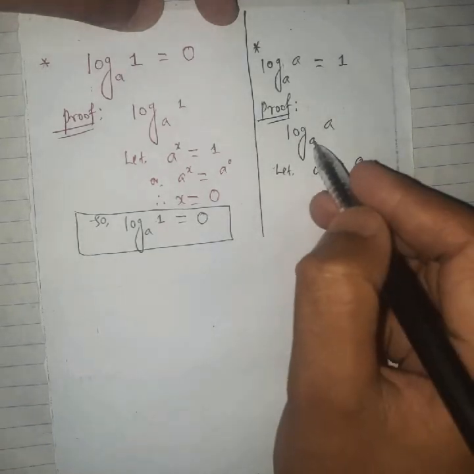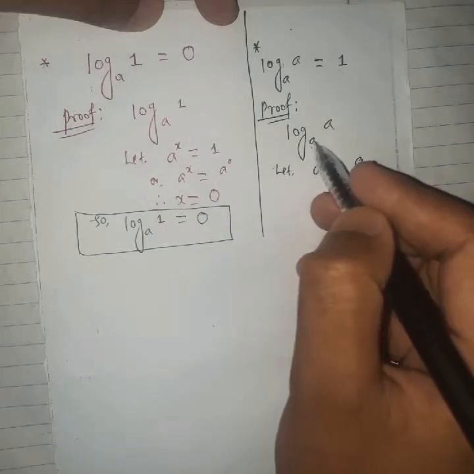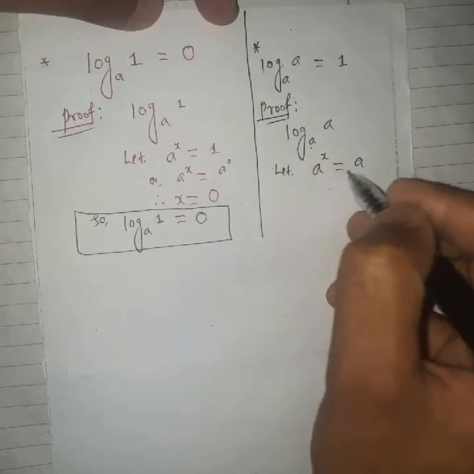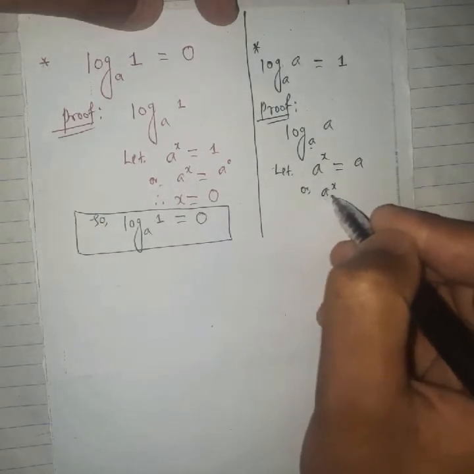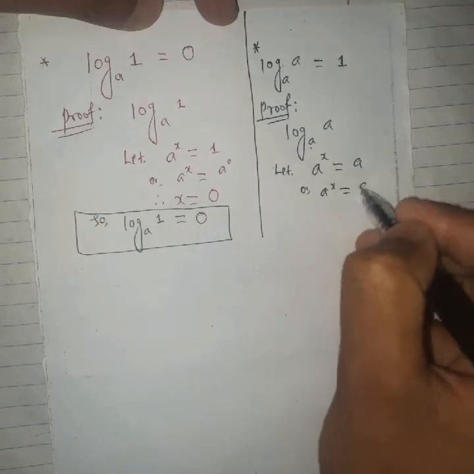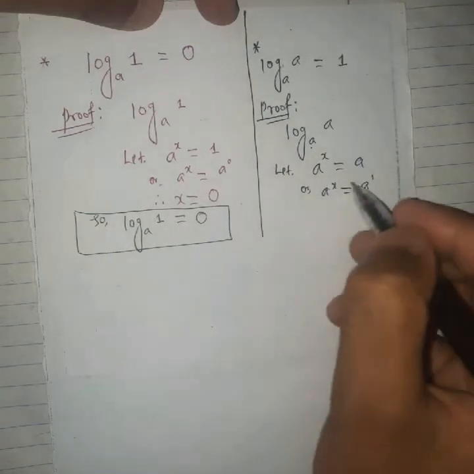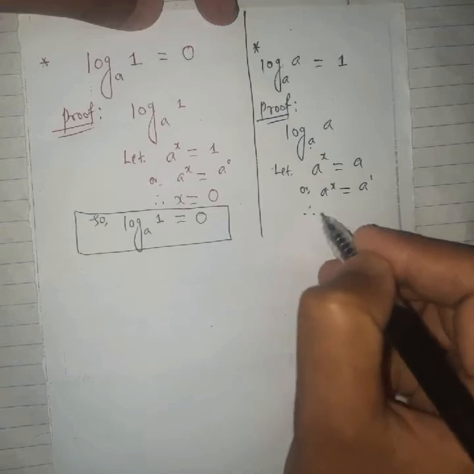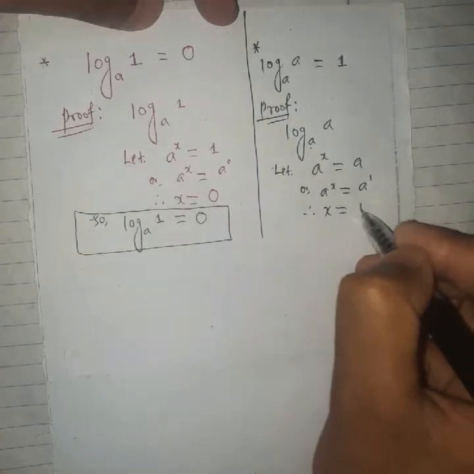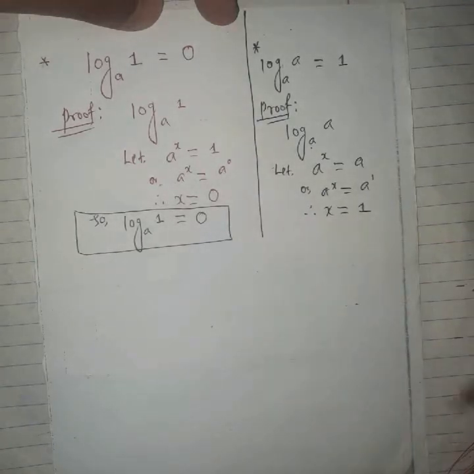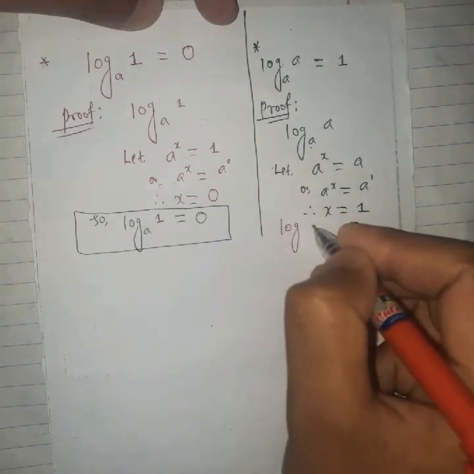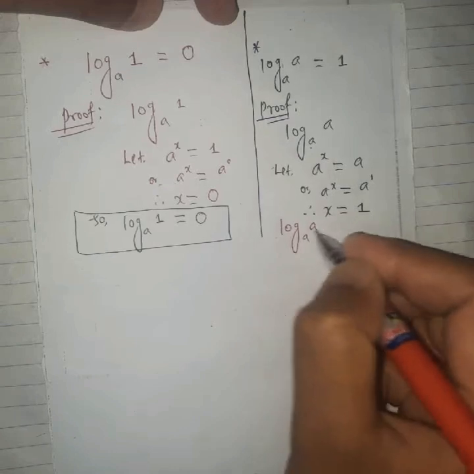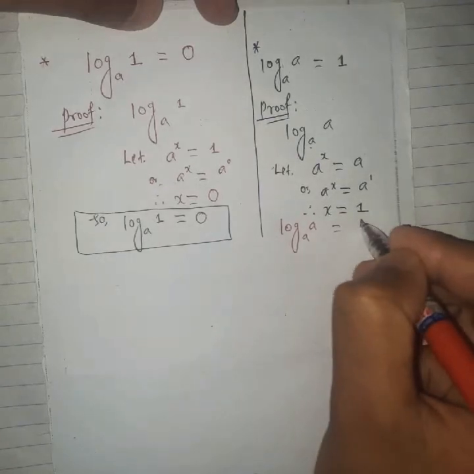This can be further simplified as a raised to the power x, and this is a raised to the power 1. We can equate the powers, therefore we obtain the value of x as 1. So we can conclude that the log of any number with the same base is always 1.